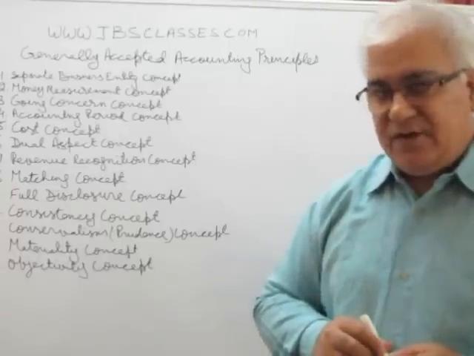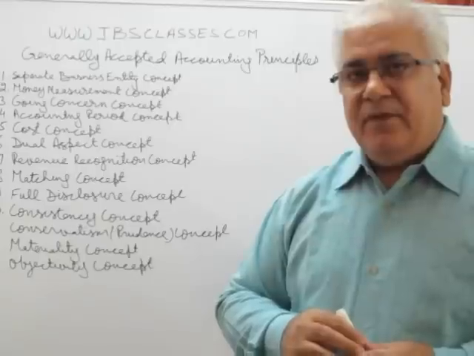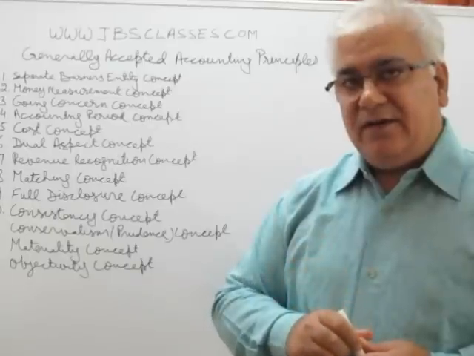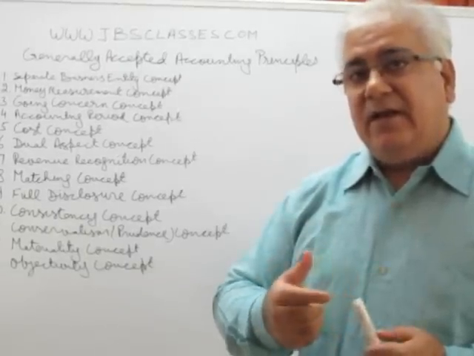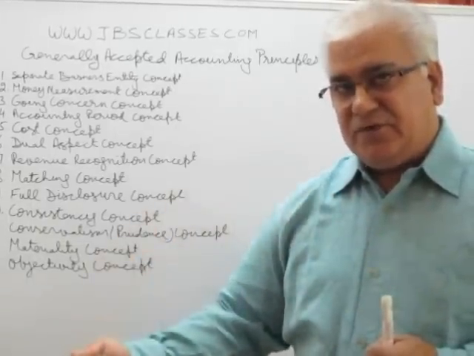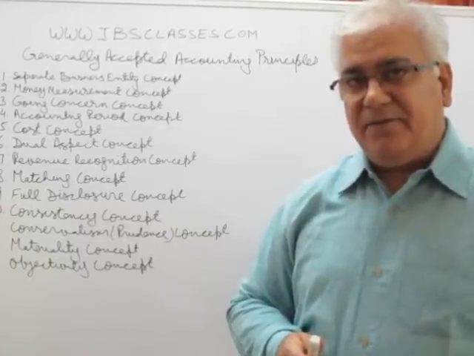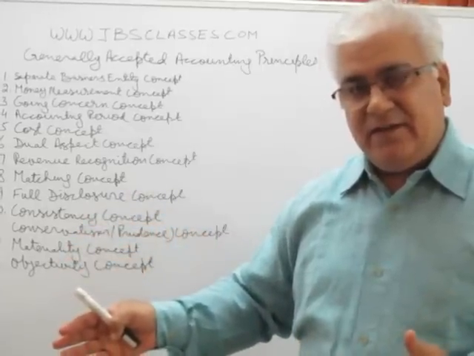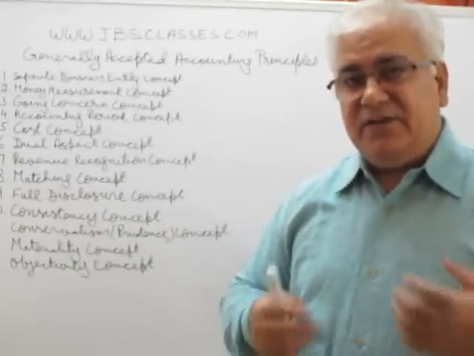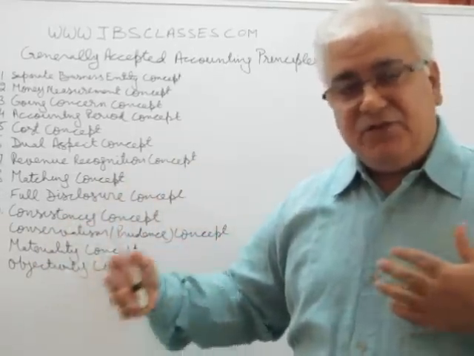I will give you an example. For example, if I invest some money in a business, if I start a business, right? So I want to know the profit made by this firm. Now if my accountant puts the interest received by me on my personal investments in the firm's books, right? If I receive rent from my personal building in the accounts of the business, then naturally the profits of the business will be inflated. Though these incomes are my personal incomes, they are not the incomes generated by my business. Hence they should not be mixed.